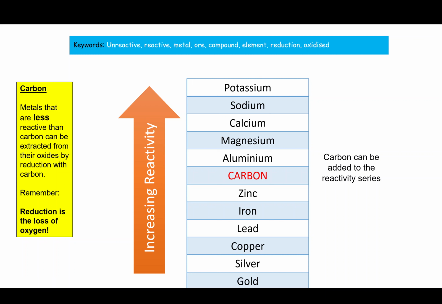Now in this case you'd get something like lead oxide being reduced, and a simple understanding of reduction is the loss of oxygen, and then oxidation is the gain of oxygen. We can look at reduction and oxidation in terms of electrons, but you can also look at it at a simple level in terms of oxygen.